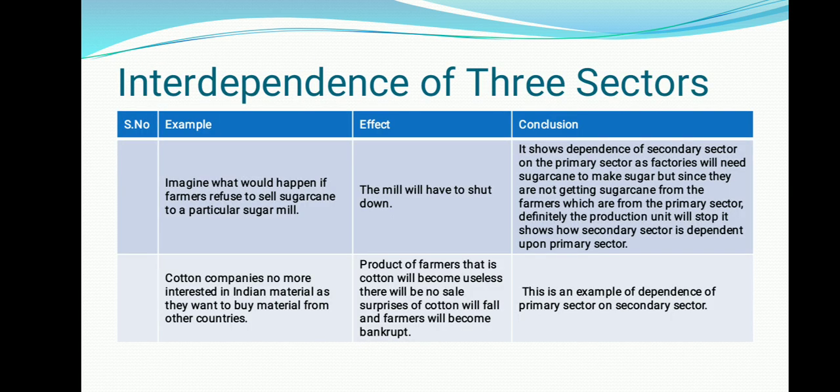Now, since we have seen there are three main sectors, let us talk about how these sectors are interdependent on each other. Can you imagine that any sector is independent? Primary sector can do anything alone, secondary sector can do anything alone, or tertiary sector can do anything alone? No, students, it is not possible.